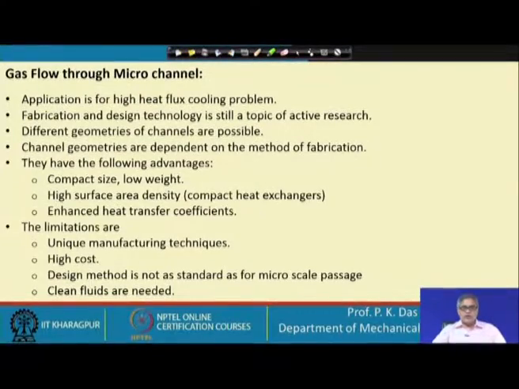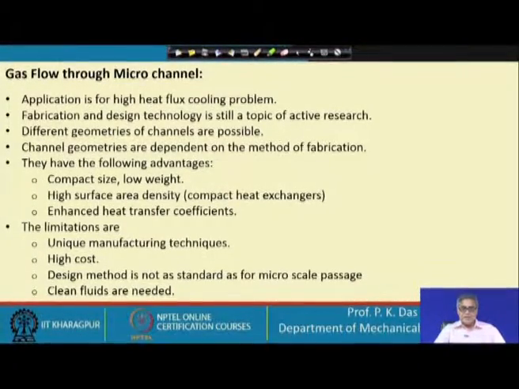Theory is also difficult, because there are so many interlinked phenomena. From our earlier example, you can understand that newer dimensions are coming, because Knudsen number and Brinkman number are important. Different geometries of channels are possible. We will elaborate this in some coming slide, that different techniques are adopted for fabrication of microchannels.